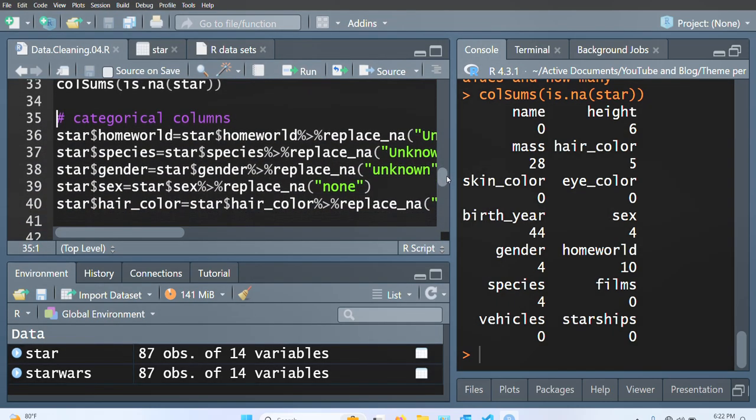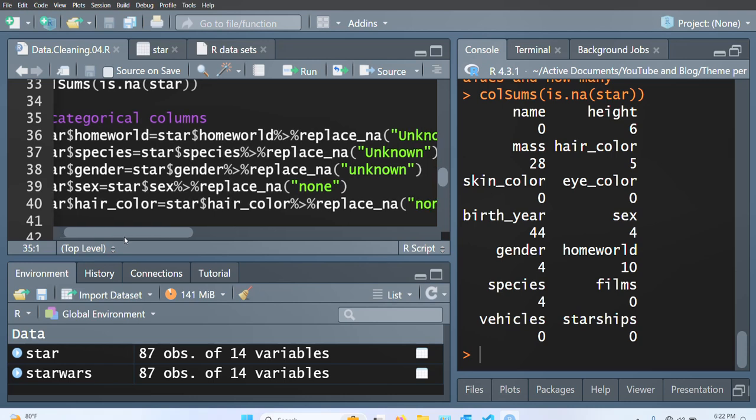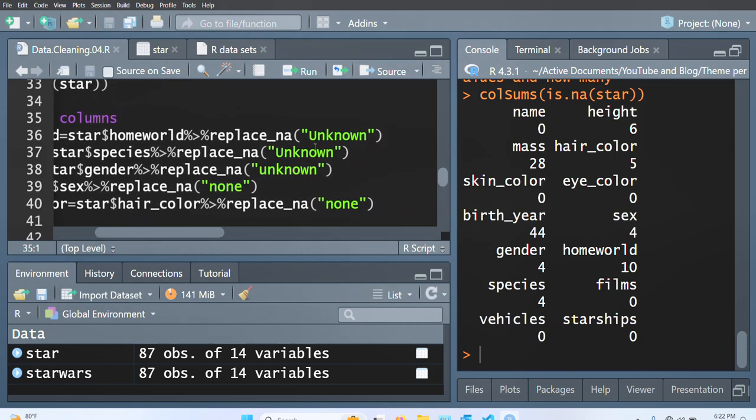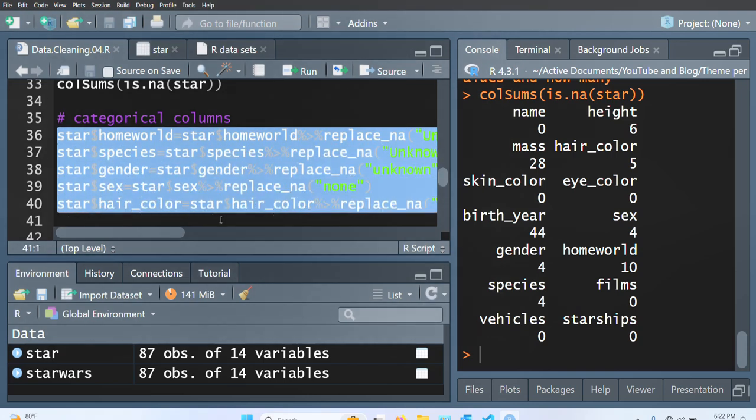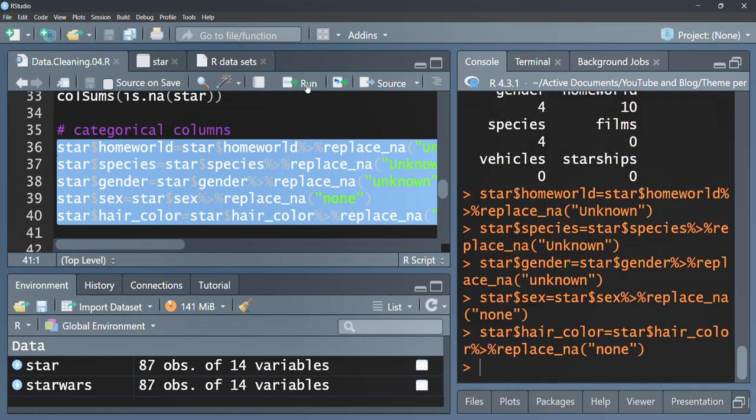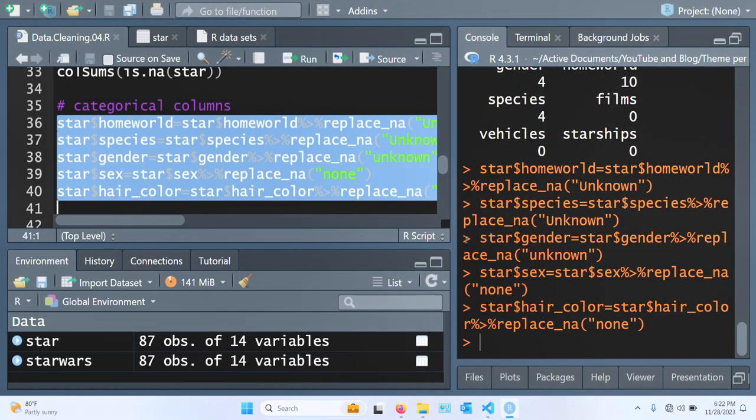To handle the missing values, begin with the missing values and replacing them with unknown for the homeworld, species, gender, and then none for sex and hair color. So we're going to run these. Say run. We get all of this.